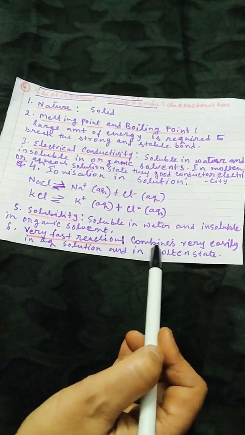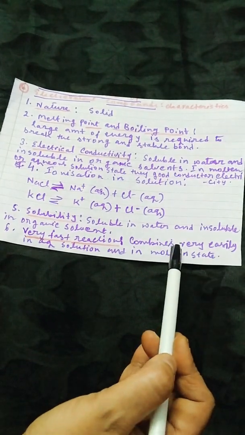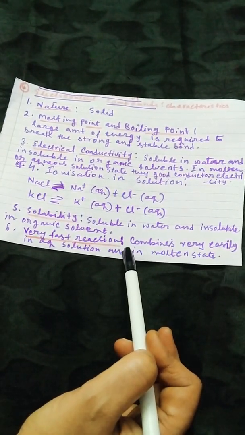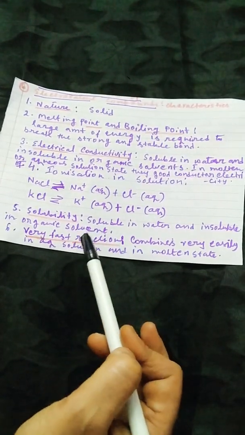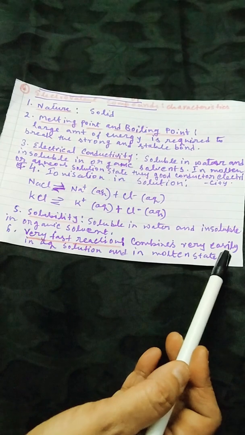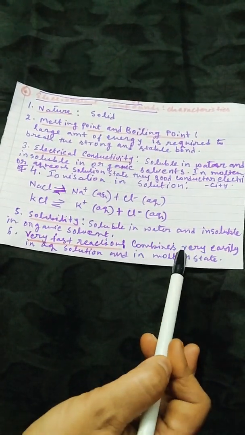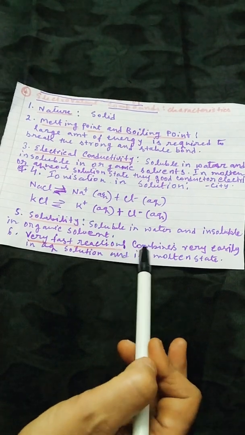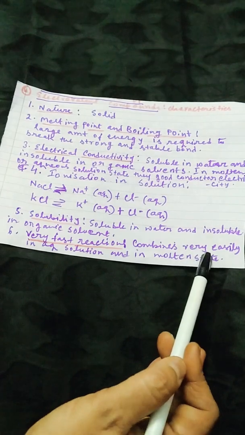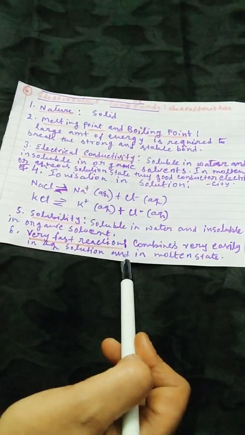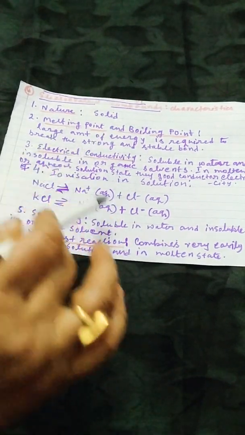Whenever the compound is dissolved in water or melted, it can easily be broken into positively and negatively charged ions, or they can easily form the compounds present in the aqueous solution, and these are all the characteristics stated for electrovalent compounds.